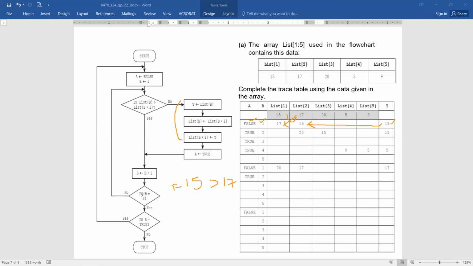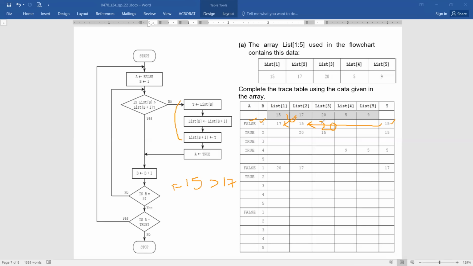Now, is B equals 5? No, it moves up. Now it is going to compare the second value, which is now 15, with the next value. Now, see, the comparison will take place between 15 and 20. All of the values are the same.